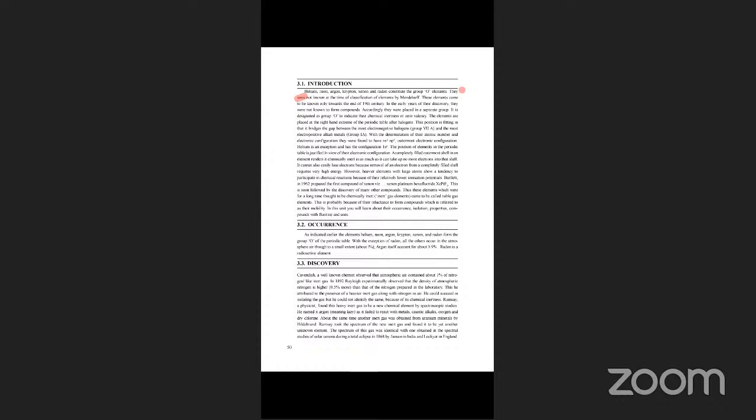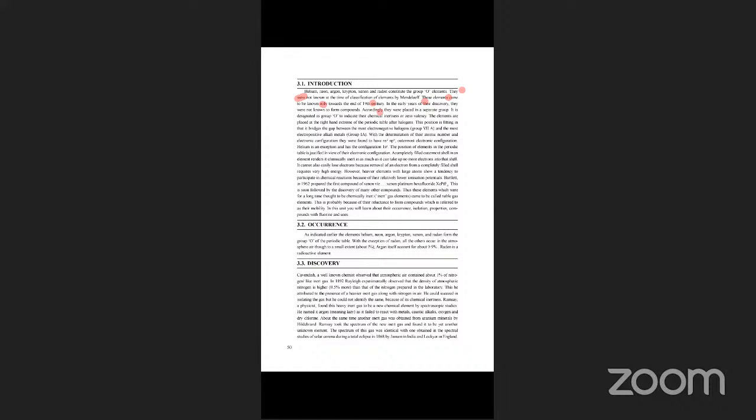These elements came only towards the end of the 19th century, in the early years, and they were placed in a separate group. These zero group elements do not combine or form any compounds with other periodic table elements, so that's why they are placed in a separate group.